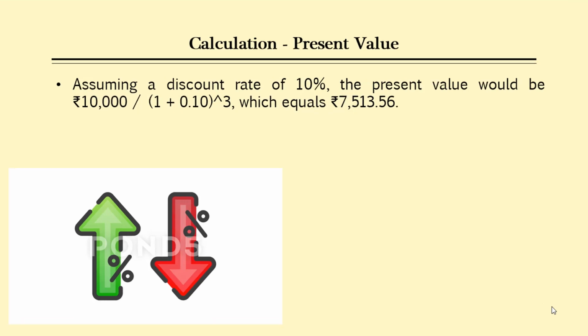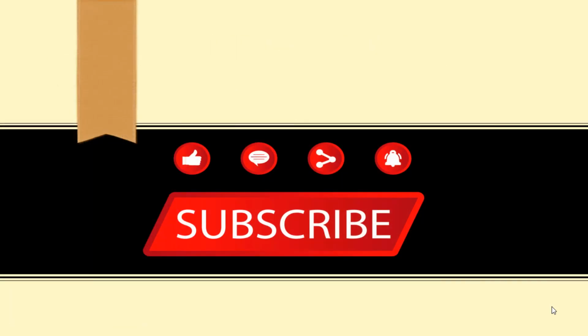So after applying this formula to our example, the present value would be 10,000 divided by (1 plus 0.10) to the power of 3, which is equal to rupees 7,513.56. Therefore, the present value of 10,000 received after 3 years is 7,513.56.